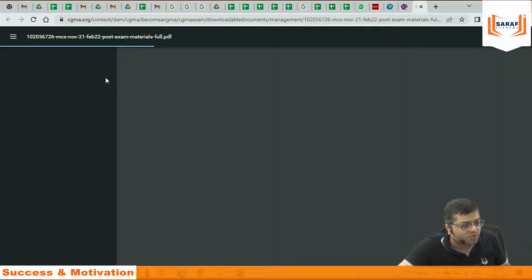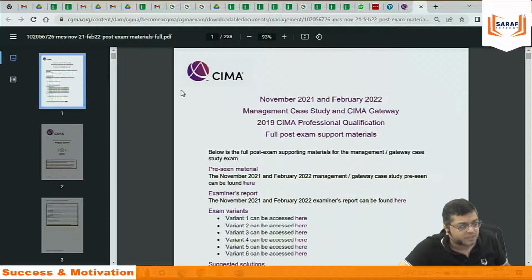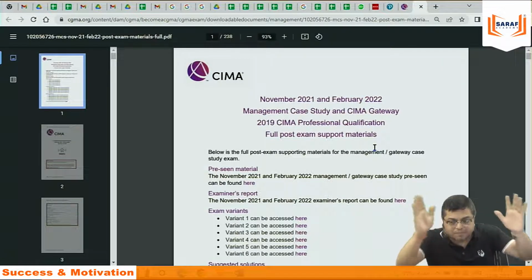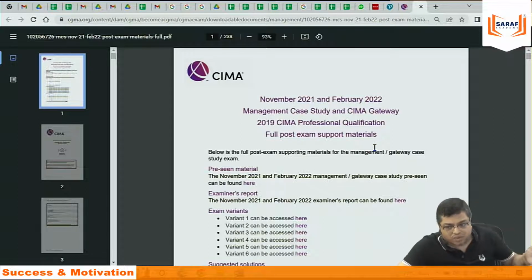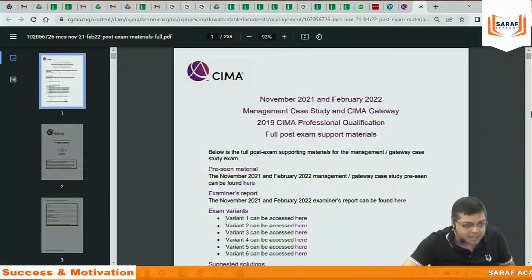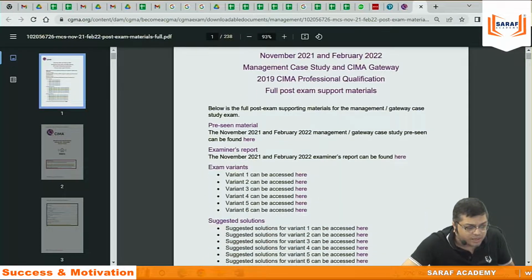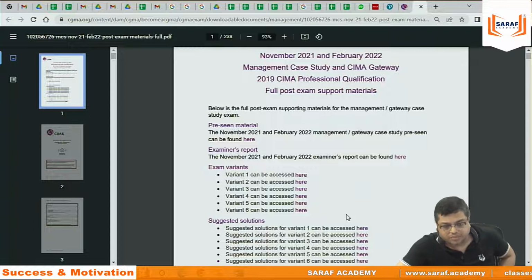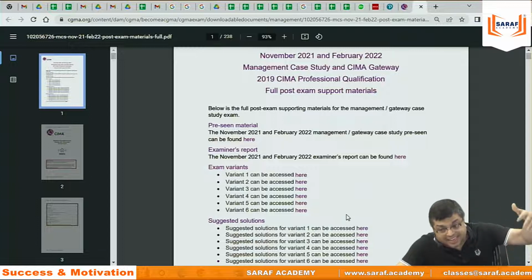November 2021, Feb 2022. Now, we all know that in case of CIMA, there is a pre-seen material which will be released by the institute for this November exam on 30th September or 1st October. I don't exactly remember. I will get the pre-seen material then only. Based on that, they test the knowledge of the student, and in the last term they prepared 6 sets of papers. Nowadays, they are preparing 7, 8 sets of papers.